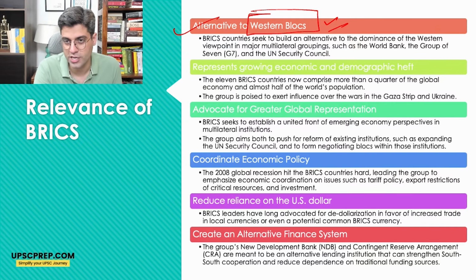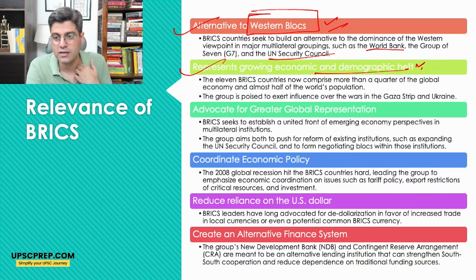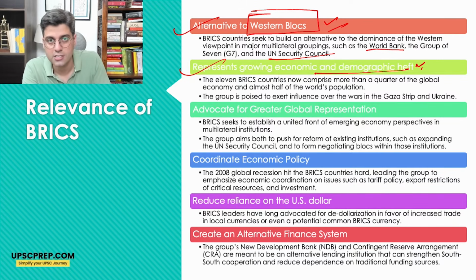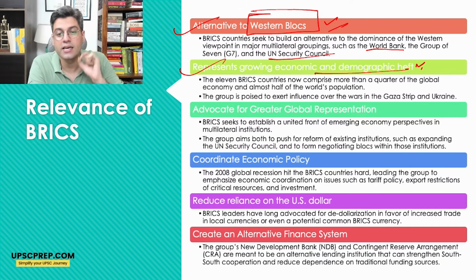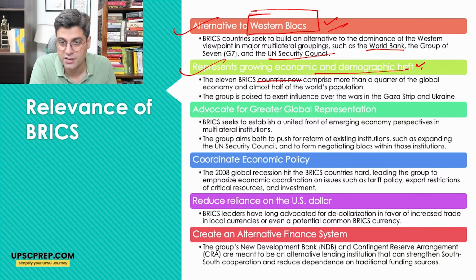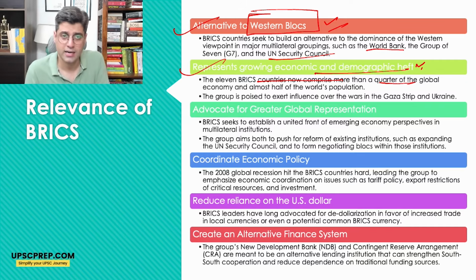Even the UN Security Council and World Bank do not reflect the growing economic and demographic heft or shift. We can see that the demographic and economic shift is more towards the east. It can be seen in the BRICS. The 11 BRICS countries now comprise more than a quarter of the global economy. One more thing, Indonesia also joined BRICS. It's also a member of BRICS, Indonesia.